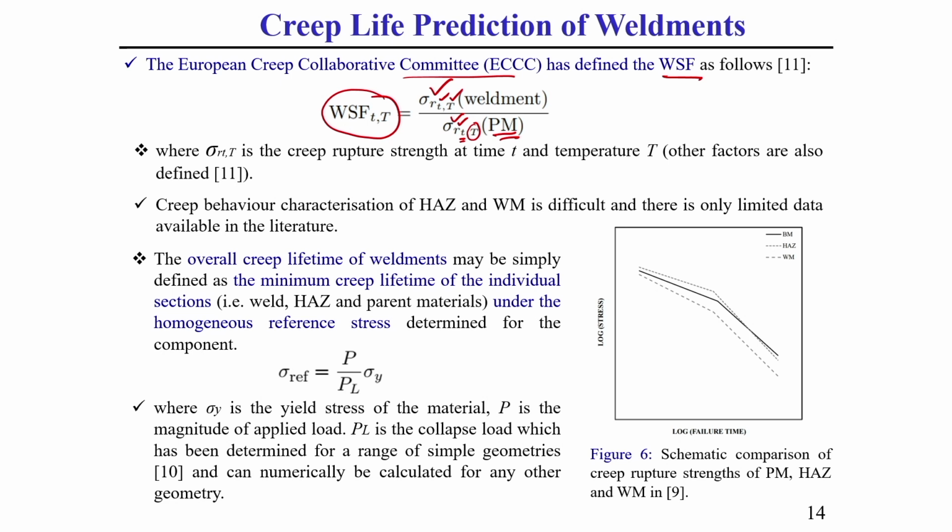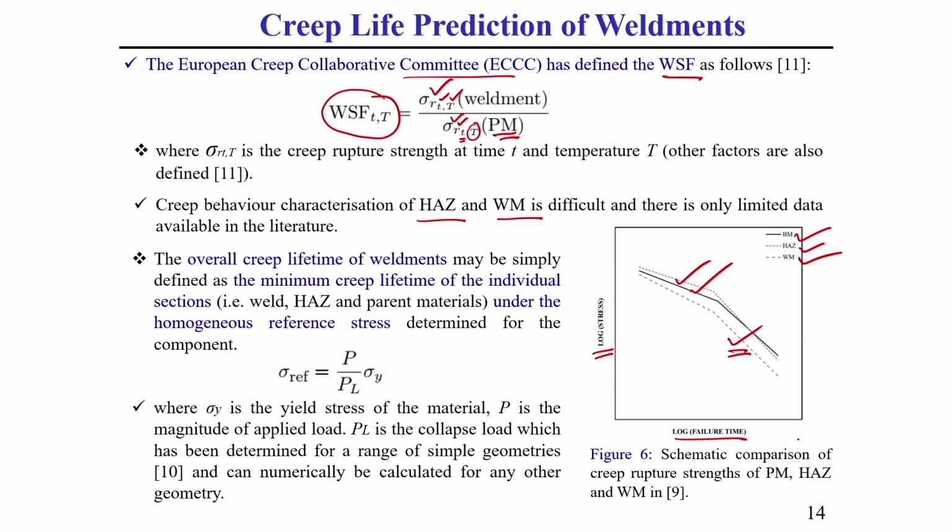Now, here I am just showing the creep behavior characteristics of the heat affected zone, the weldment, and the base material. From here you can see the base material is represented as a solid line, then the heat affected zone is represented as a fine dotted line, and the weldment zone is represented in another dotted line, a coarse dot. From this figure you can observe that the base material zone creep property is higher than the weld zone property. That is why this is plotted as a log curve. You should keep this in mind.